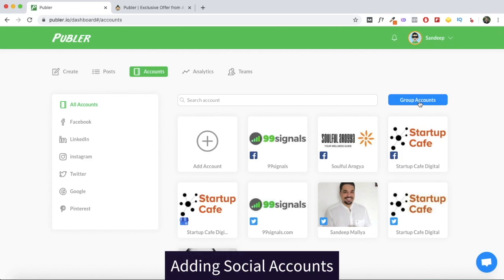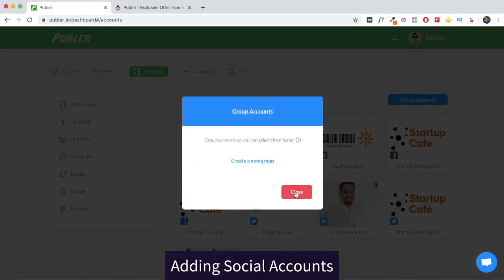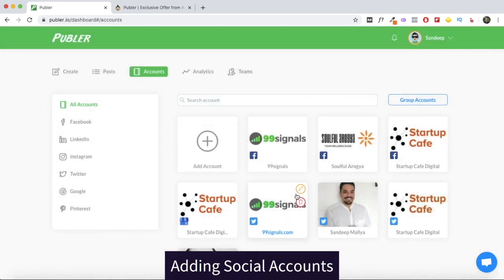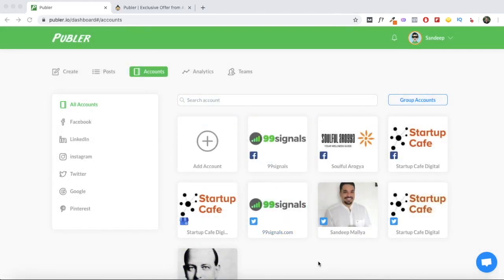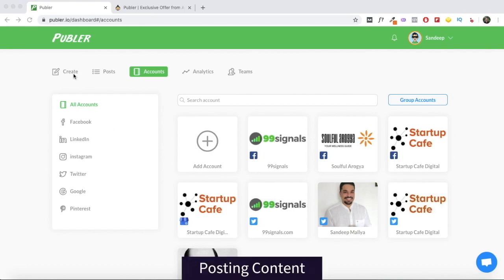Now, if your brand has multiple pages and you would like to share the same message across different social channels, then you can easily do that by grouping your accounts together. So you can group your Facebook page, your LinkedIn page, your Twitter page, and your Google My Business page, and share the same message across different platforms in an easier fashion. So that option is also available. You just need to create a new group and start adding accounts to that group. Once you've added all the accounts that you'd like to connect to Publer, you can start creating content.